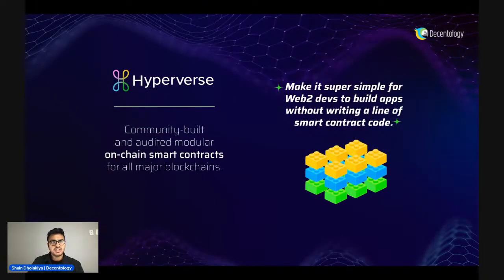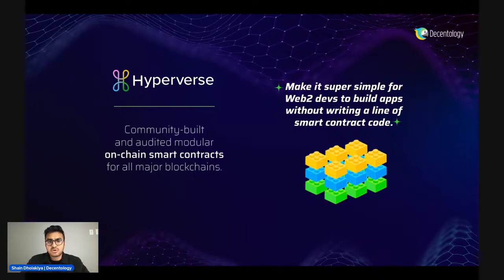So what we are doing is creating a community-built, open and audited modular platform for smart contracts for all major blockchains. So I know that's a whole mouthful, so let me break it down. If you think about Web3 apps that are made today, someone builds a smart contract, and then you build a client application, and then you would roll it out.